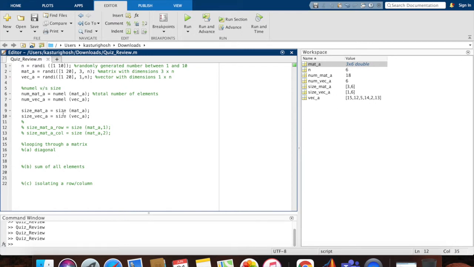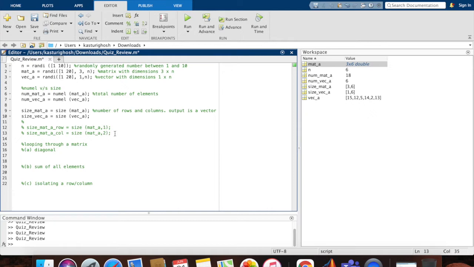So always remember, size gives you the actual dimension, so it'll be a vector with your number of rows and number of columns, and numel gives you the total number of elements. Okay, I'm going to comment that right here: number of rows and columns. Output is a vector.